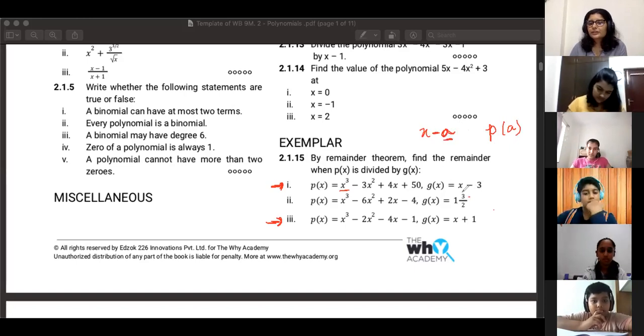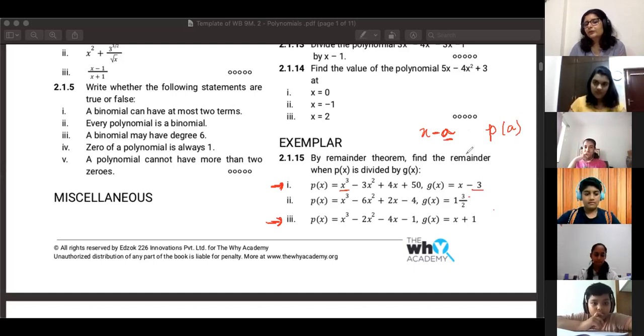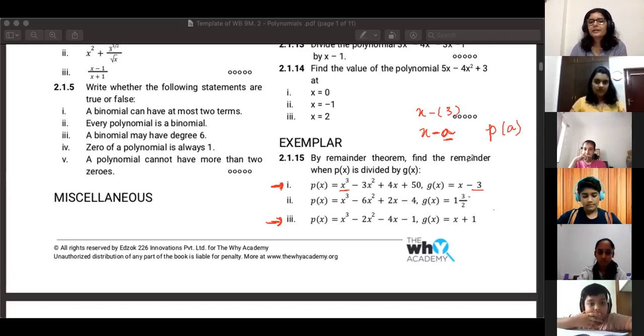So here it is x minus 3, which means if you compare it with x minus a, is the value of a 3 or -3? -3. Oh, sorry, 3. It's x minus just 3, it's not x minus of -3. So you have to substitute +3 over here, just 3, not -3.